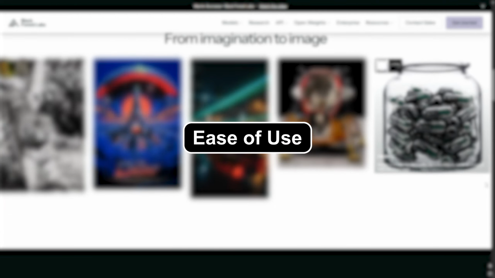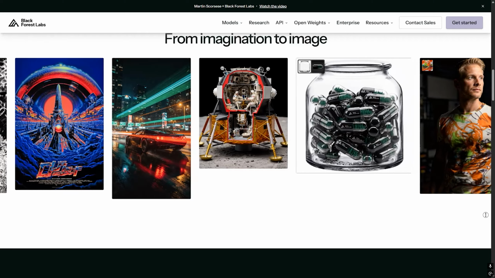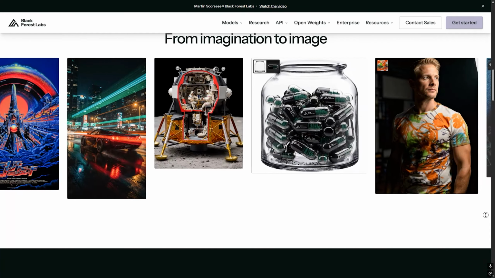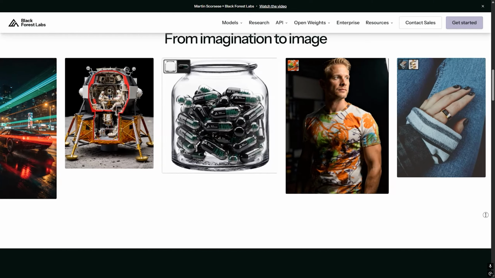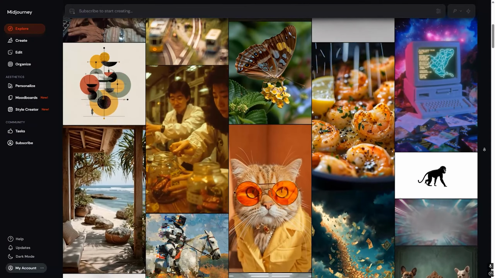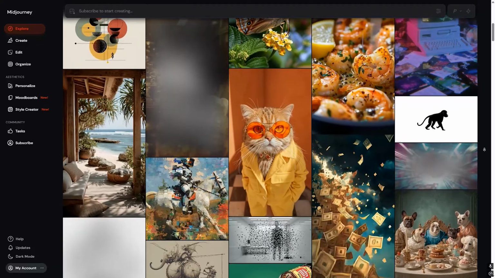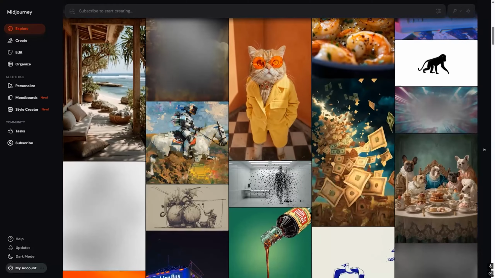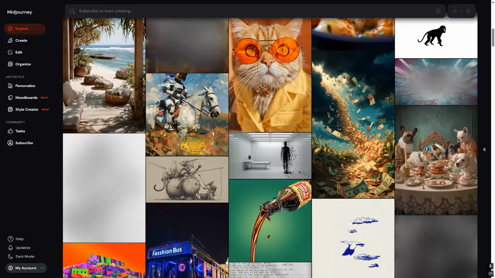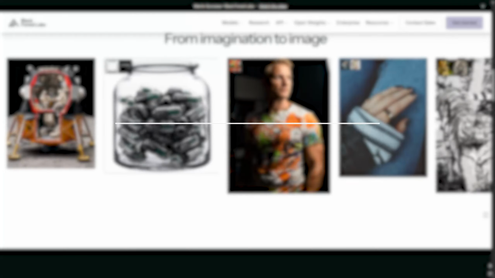Ease of use. When it comes to ease of use, Flux AI is more flexible. You can access Flux through various platforms and AI image generators, making it easy to integrate it into existing workflows. Midjourney has become easier over time thanks to its web interface, but it still feels more focused on its own ecosystem. For beginners, both are relatively simple, but Flux may offer more flexibility depending on where you use it.